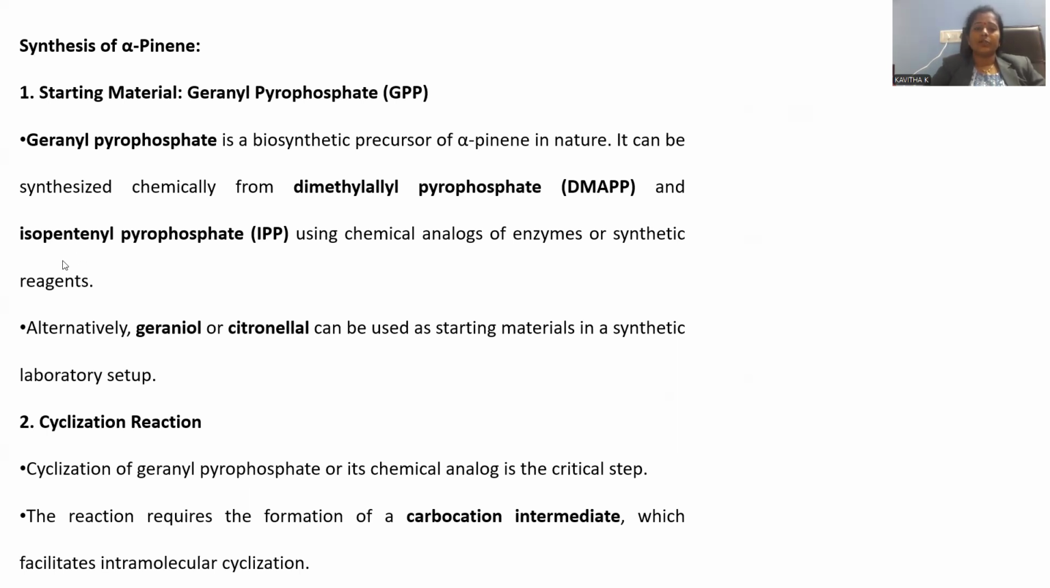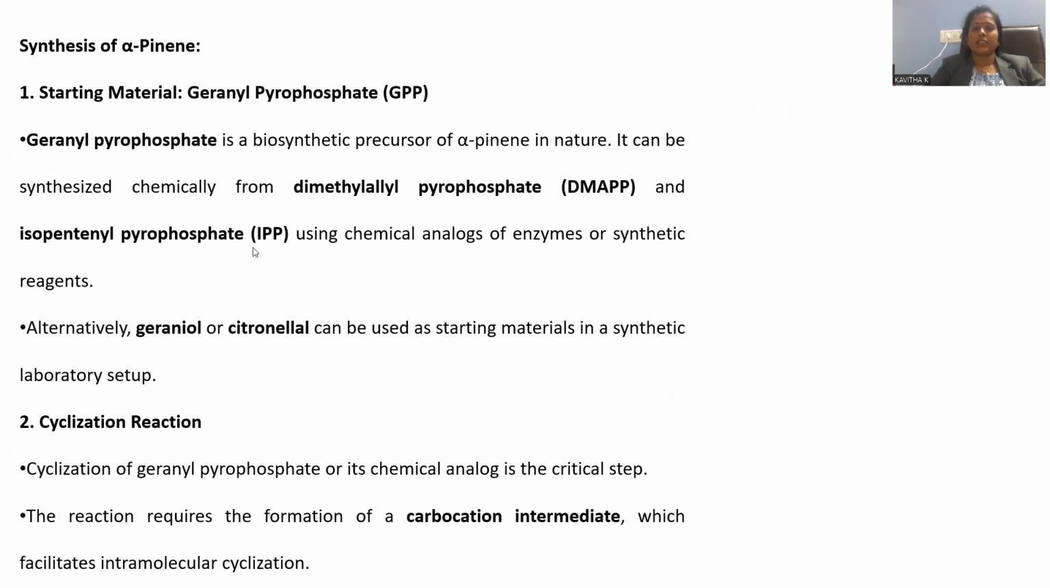And another one will be isopentenyl pyrophosphate, IPP. In the biosynthetic pathway, we already observed this isopentenyl pyrophosphate. This can be transformed into this DMAPP. This is a kind of isomeric product only. Later on, we can go for cyclization. Later on, we can go for pinene synthase enzymatic action that is giving rise to the pinene.